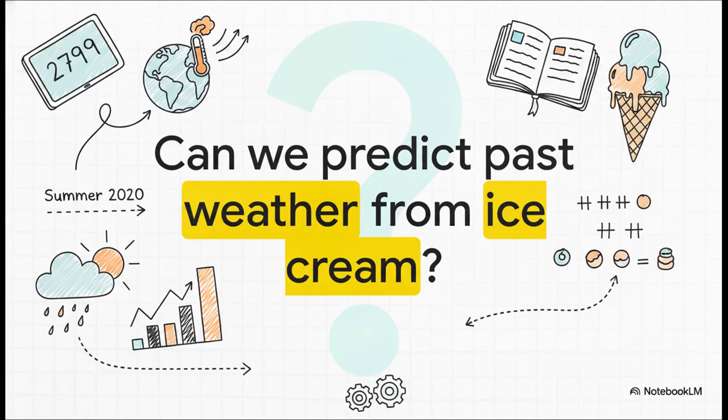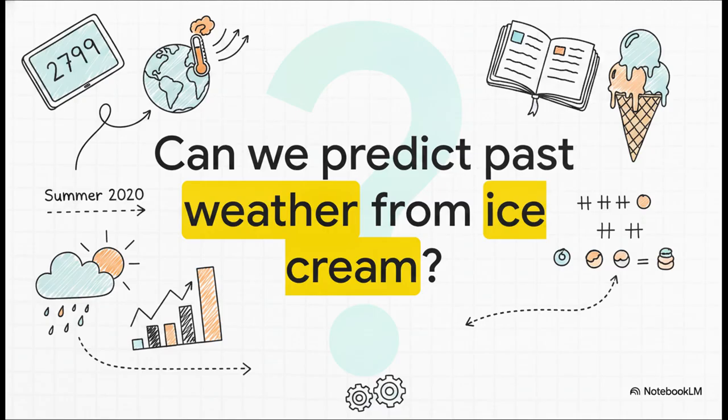Right off the bat, I want you to hook into this really wild idea. Can we predict past weather using only ice cream? It's a thought experiment designed by computer scientist Jason Eisner. Imagine it's the year 2799. You're a climatologist researching global warming, and you desperately need to know what the weather was like in Baltimore during the summer of 2020. But there's a catch.